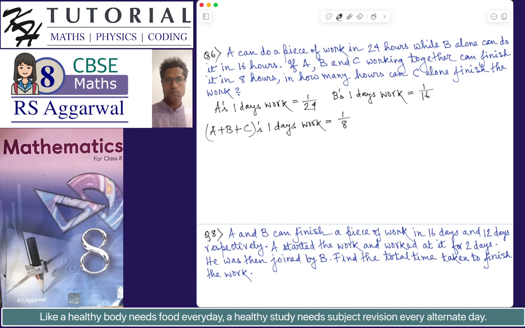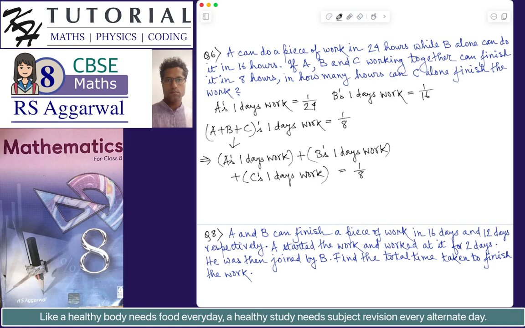From these three pieces of information, first we have to find C's 1 day's work. Now we can say that A plus B plus C's 1 day's work means A's 1 day's work plus B's 1 day's work plus C's 1 day's work is equal to 1 by 8.